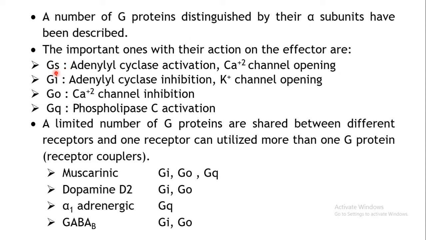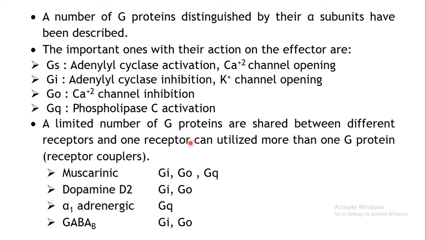So when the Gs type of G protein binds to your receptor, it may result in adenylyl cyclase activation. It will activate this enzyme adenylyl cyclase, or calcium channel opening might take place. Then the next type of G protein is Gi. So Gi can inhibit this enzyme adenylyl cyclase, or it may open potassium channels. The next type of G protein is Go, which may inhibit the calcium channels, or Gq, which may activate phospholipase C, which is another enzyme. So it may be activated by Gq when Gq binds to the receptor.